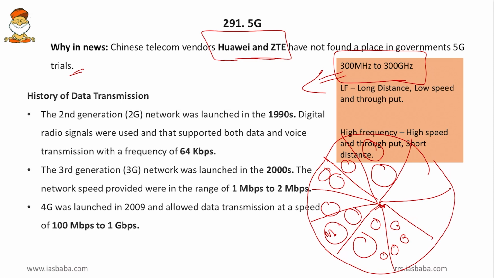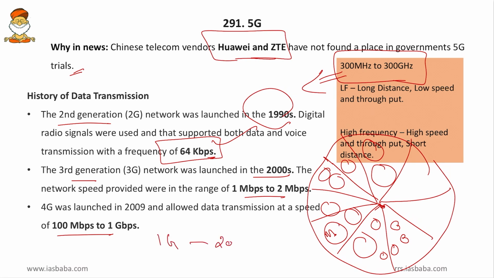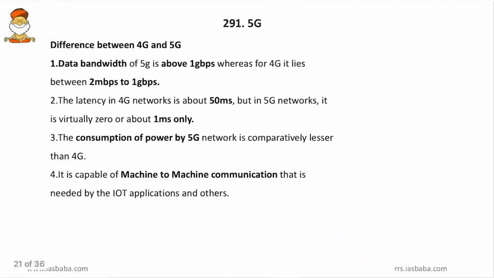Now coming to some of the facts, the second generation was started in 1990s and its capacity is 64 kbps. We all know this. And then in 2000, the third generation came and its capacity was 1 megabit per second to 2 megabits per second. And the 4G's capacity was 100 Mbps to 1 Gbps. And now the 5G can start from 1 Gbps and it can go till 20 Gbps. So we see that the speed is increasing. Along with that, the capacity also increases.